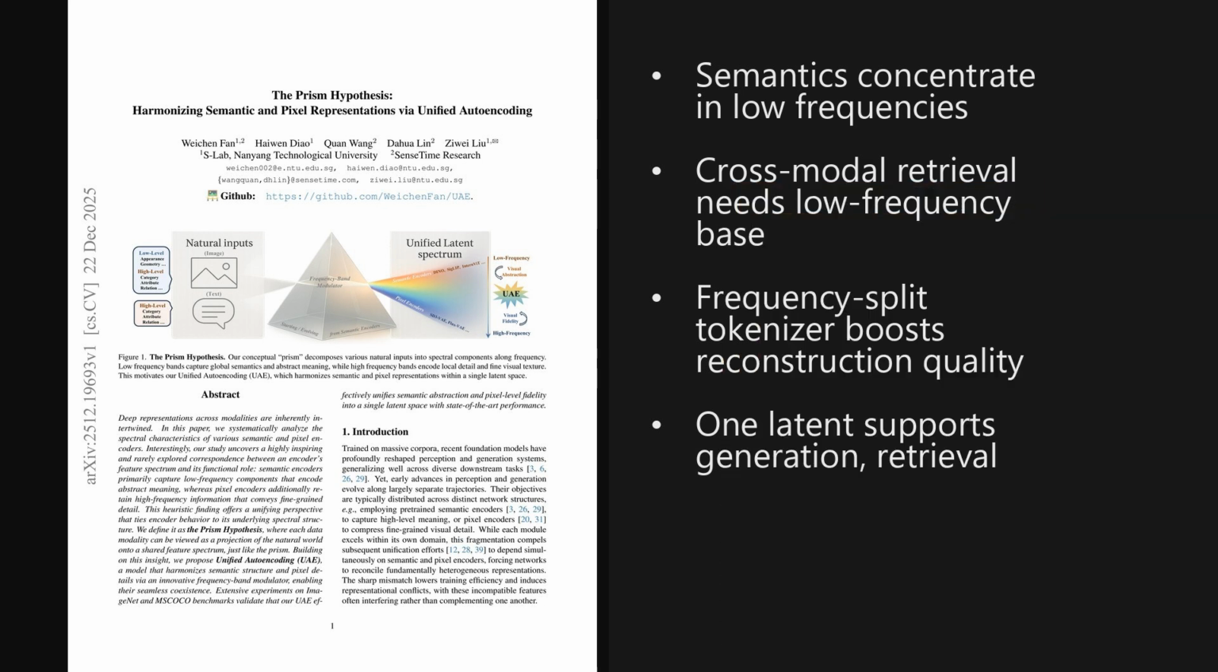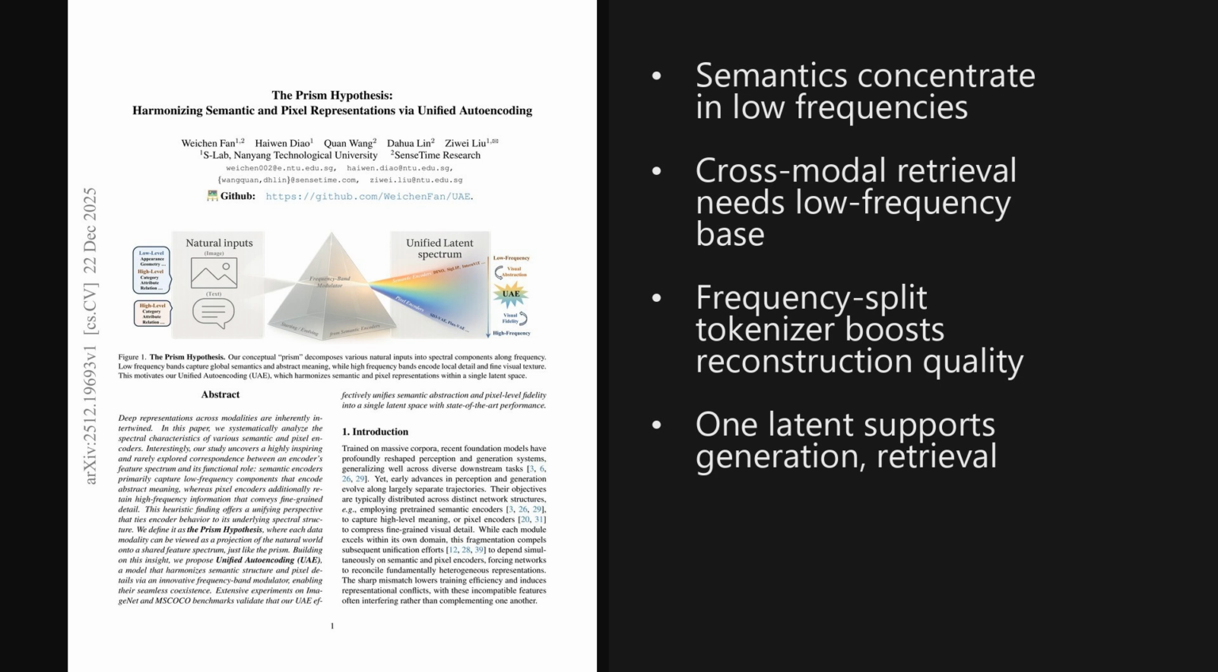I'm Alex. Today we're looking at a paper from the Hugging Face Trending List, published on December 22, 2025, just yesterday. This paper proposes unified autoencoding, a frequency-factored tokenizer that unifies semantic abstraction and pixel fidelity in one latent space, and it boosts ImageNet reconstruction PSNR from 18.05 to 29.65. The paper is titled The Prism Hypothesis: Harmonizing Semantic and Pixel Representations via Unified Autoencoding.